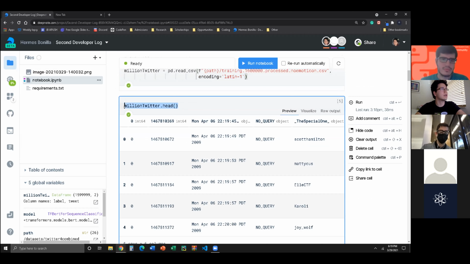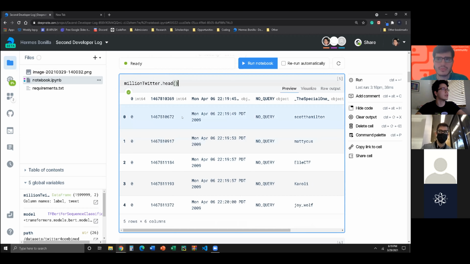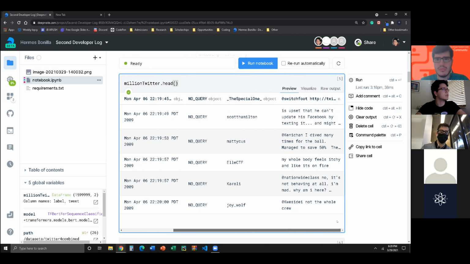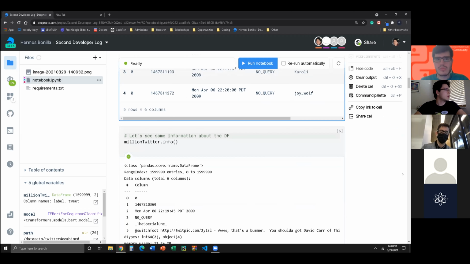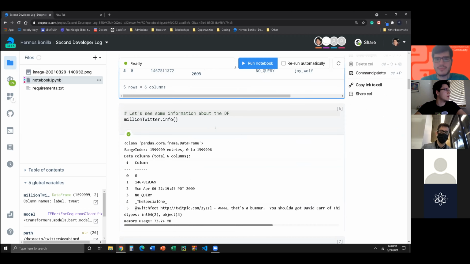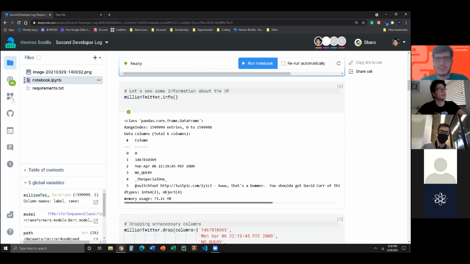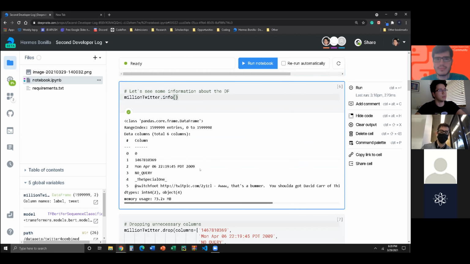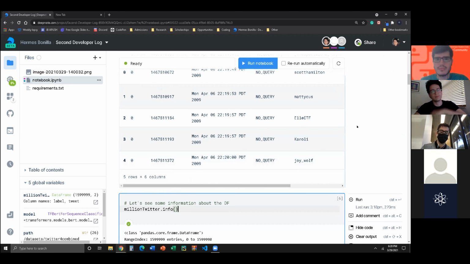Now we're looking at, when we're using .head, the actual data frame. So almost like the table. And we see it's kind of weird. Our column names are not good because these are actual values instead of names. This is really not good. So we know we're going to have to deal with that. And we have all these values. We have another way to look at some information about it. I just thought I would throw that in, but we have enough from just this table.